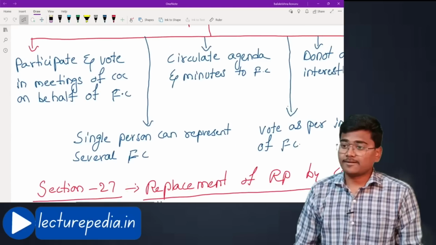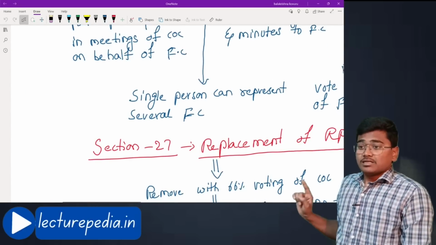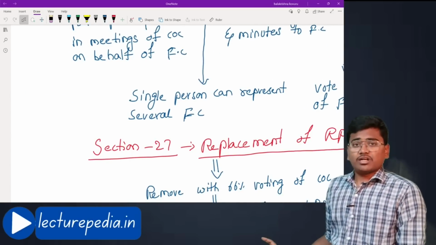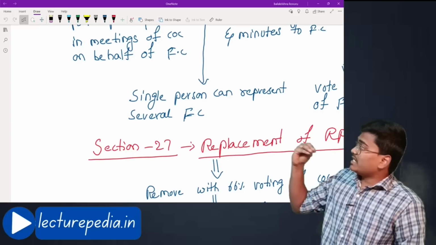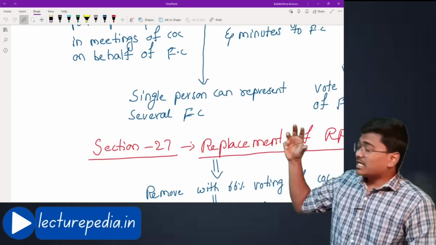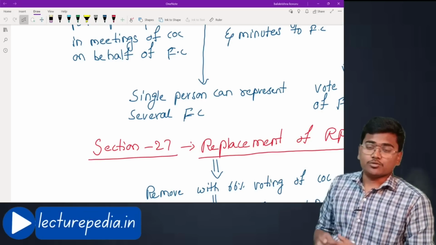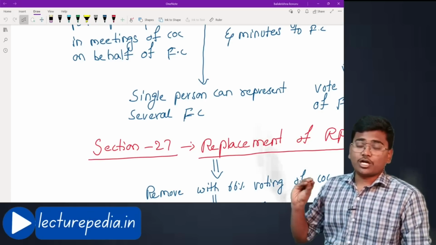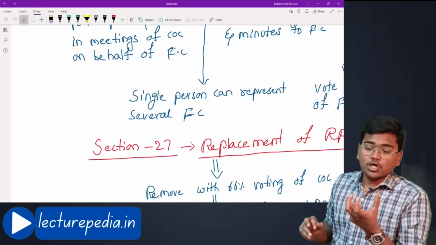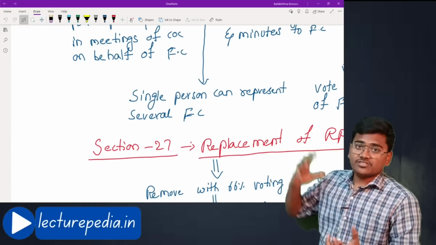Hope that is clear. Next, a single person can represent several financial creditors. Okay, various financial creditors together can appoint a particular person as their authorized representative. There is no prohibition on such appointment of a single person as an authorized representative by various financial creditors.